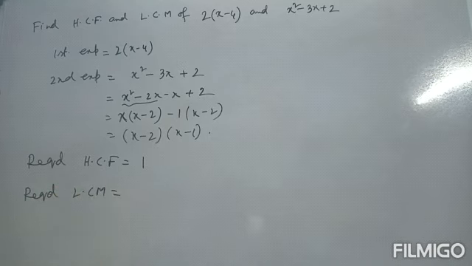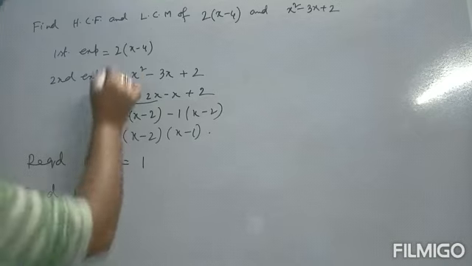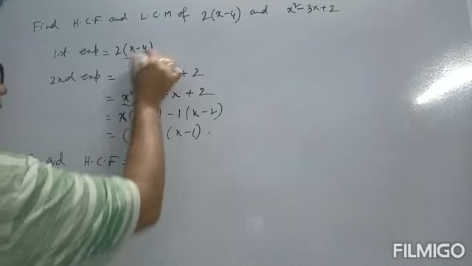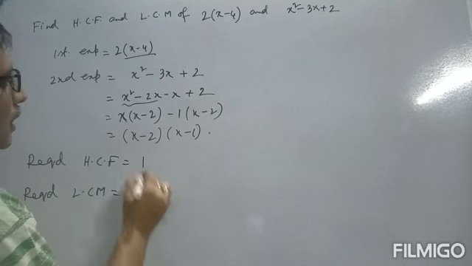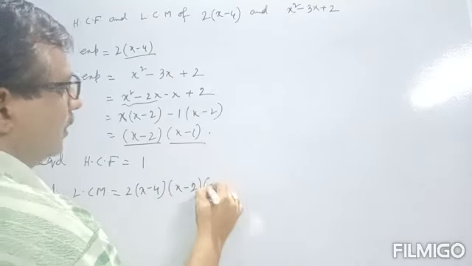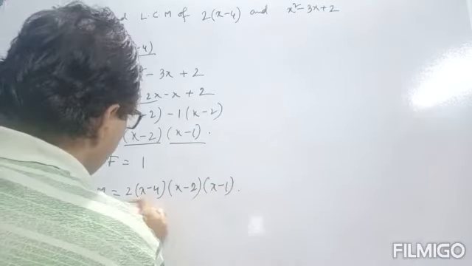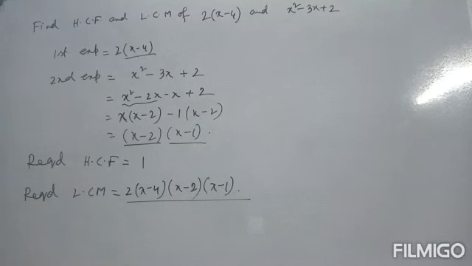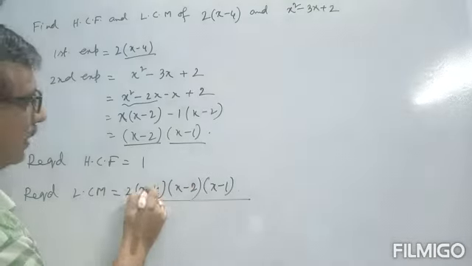Next, we find LCM. First we write the common term. There is no common term, so all terms are present. From the first, 2 into x minus 4, right here. Next, this is x minus 2, write down, and the third term x minus 1. So LCM is the product of these, with 2 included. So LCM is 2 into x minus 4, x minus 2 into x minus 1.